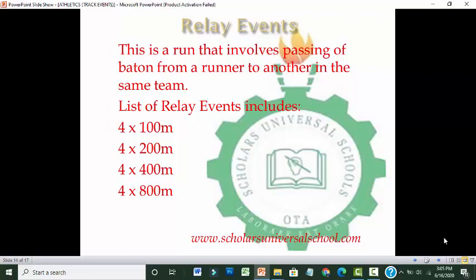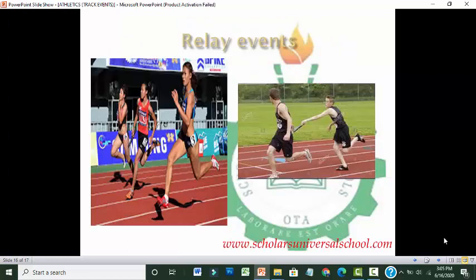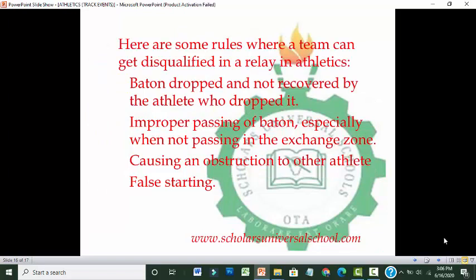The relay events include the 4 times 100-meter race, the 4 times 200-meter relay race, the 4 times 400-meter relay, and the 4 times 800-meter relay race. It is always in a group of four, with a particular role played by one runner in four places. Here we have pictures of runners running with the baton and exchanging the baton from one teammate to another in the same team.